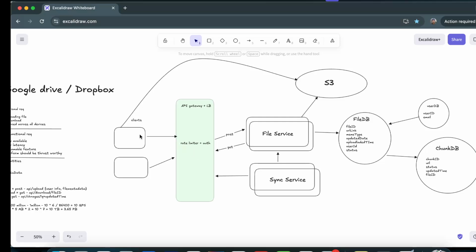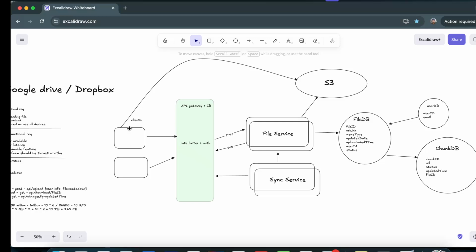So first, the client has modified some content on his local machine, and that needs to get reflected and updated properly to S3 and these databases as well. For that, we can utilize OS watchers. Okay, for each operating system we have watchers. Windows has a watcher; each operating system has watchers. So if you make any changes in a local file, those watchers can notify.